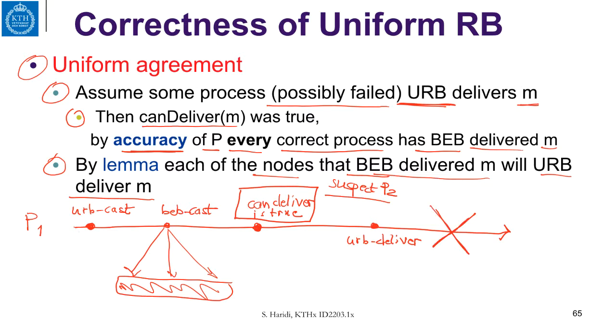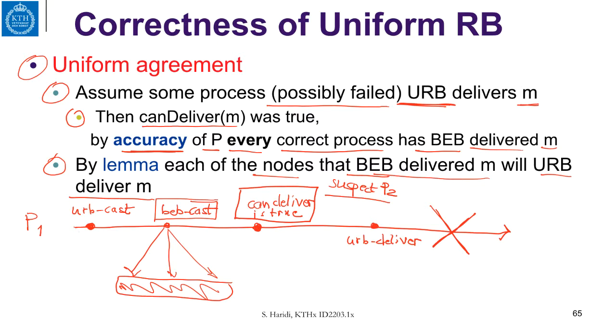Now because P1 has falsely suspected P2, there is no guarantee that the BEB broadcast that has been issued by P1 will be delivered to P2. And therefore, there is no guarantee that P2 will eventually do itself a best effort broadcast and then uniformly deliver.